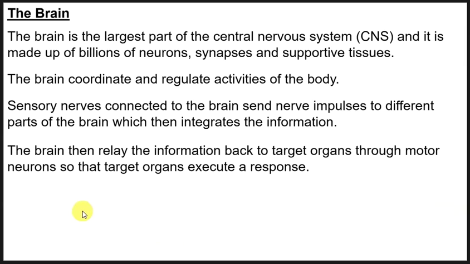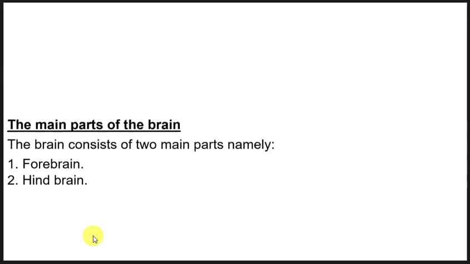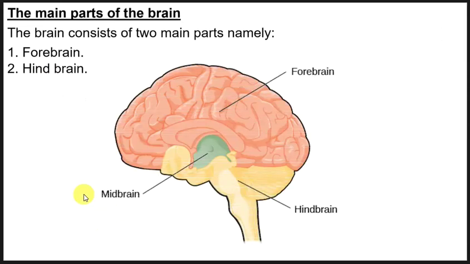Now let's look at the main parts of the brain. The brain consists of two main parts, namely the forebrain and the hindbrain. Let me bring up a diagram to understand what these are.